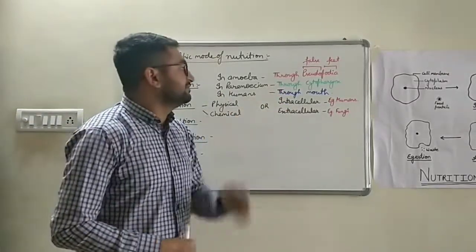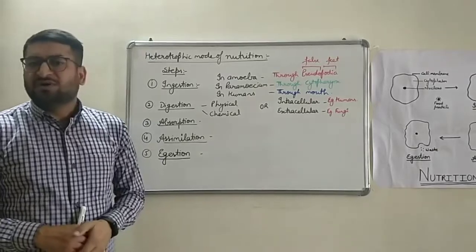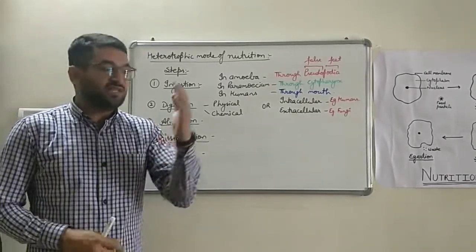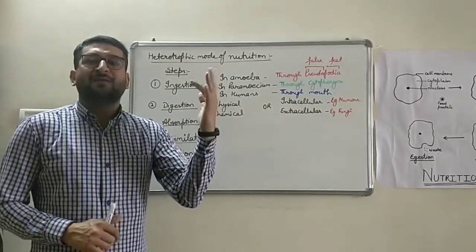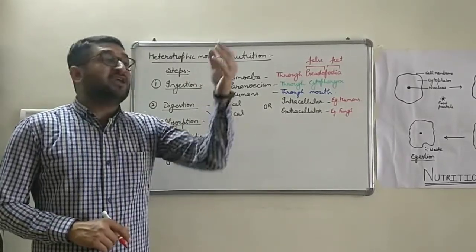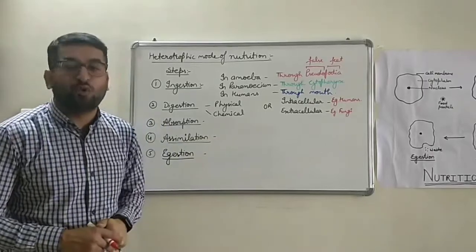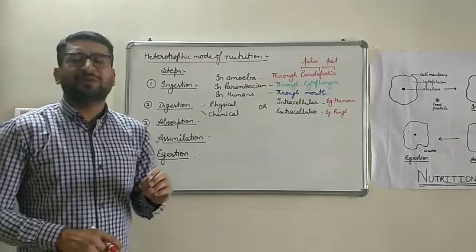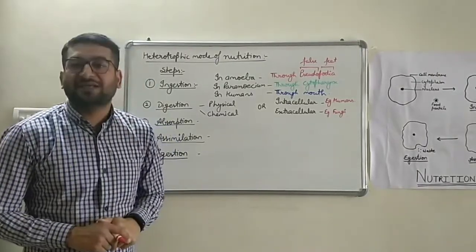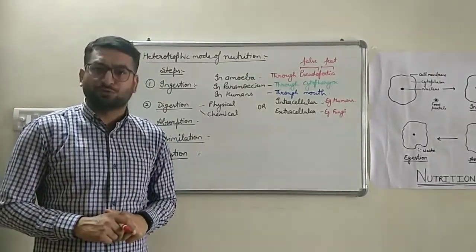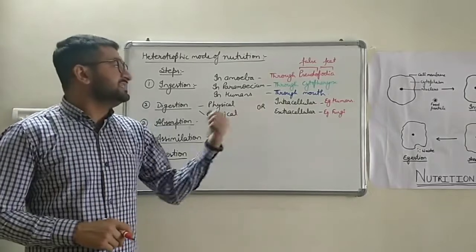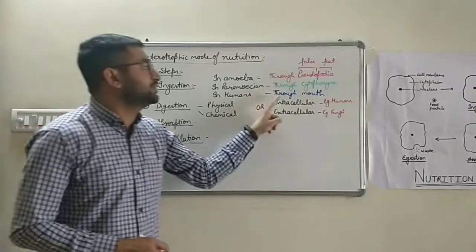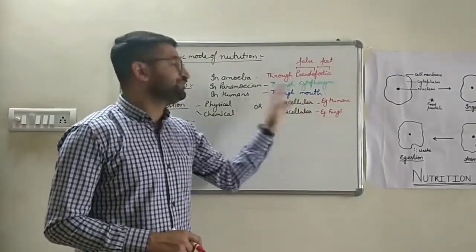Second is paramecium. In paramecium, all over its body is covered by a hair-like structure known as cilia. Cilia move like this, and by this movement, they push the food into a special pore named cytopharynx. पैरामीशियम की बॉडी पर एक स्पेशल पोर होता है जिस पोर का नाम है साइटोफेरिंक्स, और इस पोर के थ्रू पैरामीशियम अपने फूड को इंजेस्ट करता है. In humans, as we all know, the ingestion, the intake of food, takes place through our mouth.